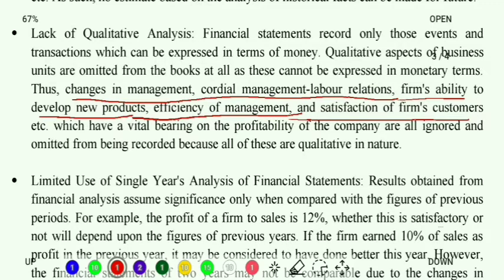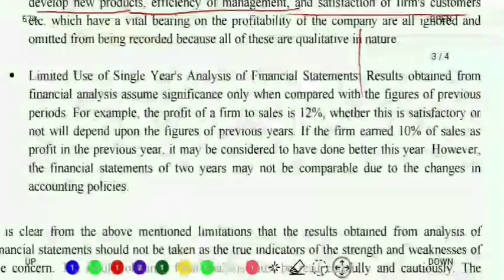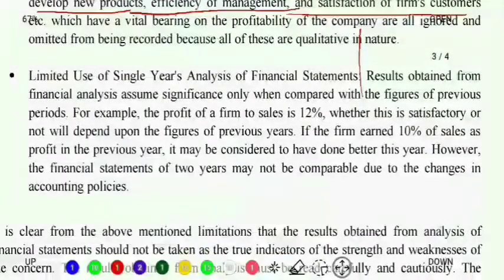Moving to the next point, it says limited use of single year's analysis of financial statements. Now this is very interesting. Let's read and then I'll explain. Results obtained from the financial analysis assume significance only when compared with the figures of the previous period.